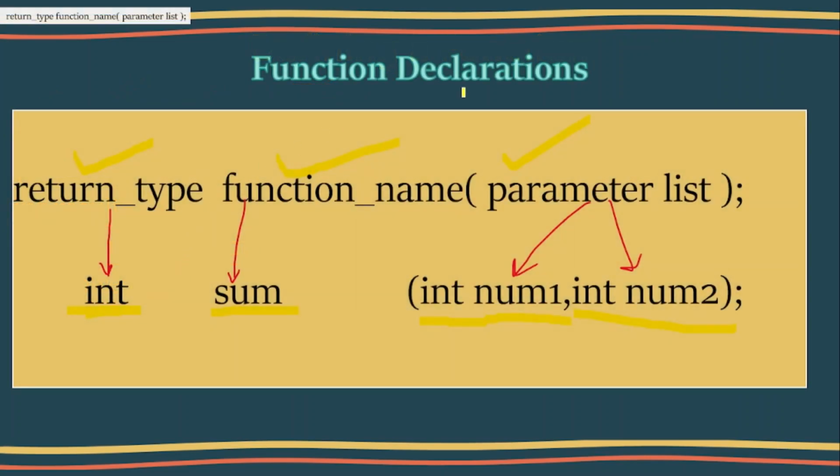And this is called function declaration. Whenever you need to use any function, you need to pre-declare it before main. So this is the return type, function name, parameter list, and semicolon. This is the component of declaration of any function before using it. An example of function declaration: int sum, then the list of parameters within the bracket and a semicolon. This int is the return type, sum is the name of the function, and num1 and num2 are the parameter list. Now I think you are very well connected.